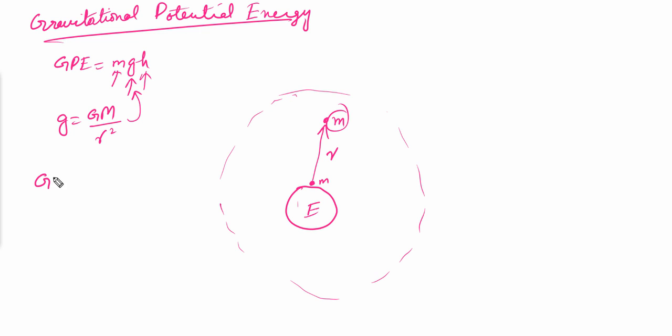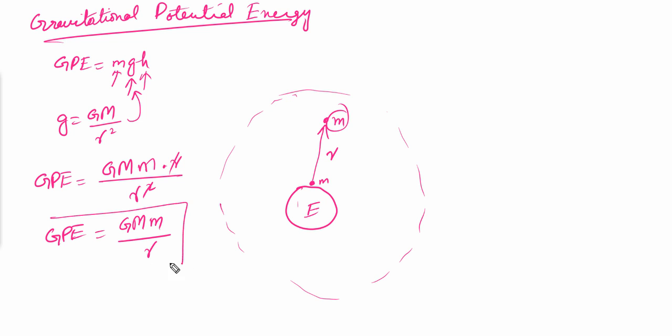So my gravitational potential energy will become equal to GM times m times h, that is r, divided by r square. This will get cancelled, and my gravitational potential energy will become equal to GMm over r,